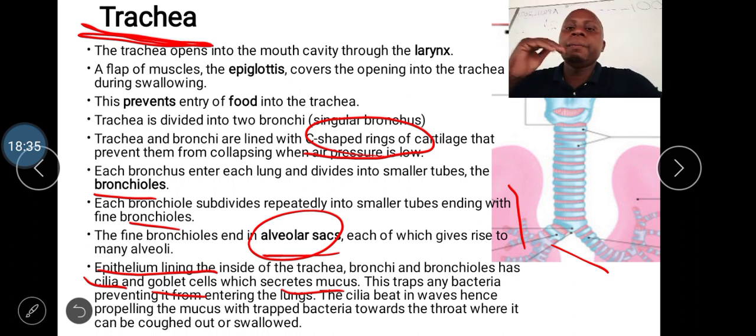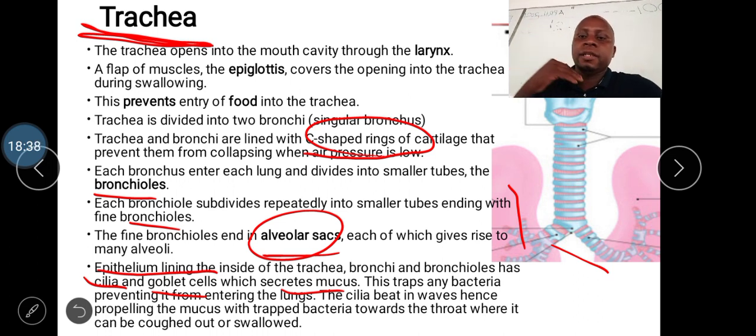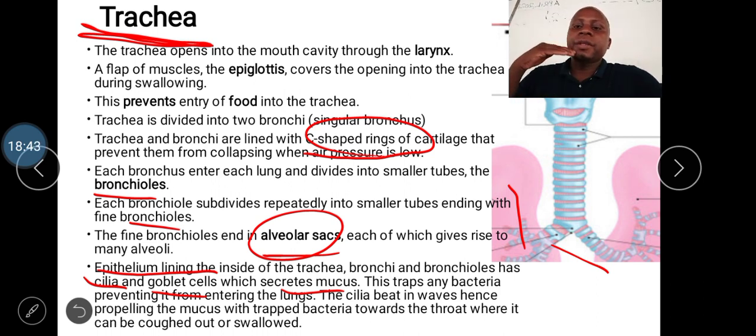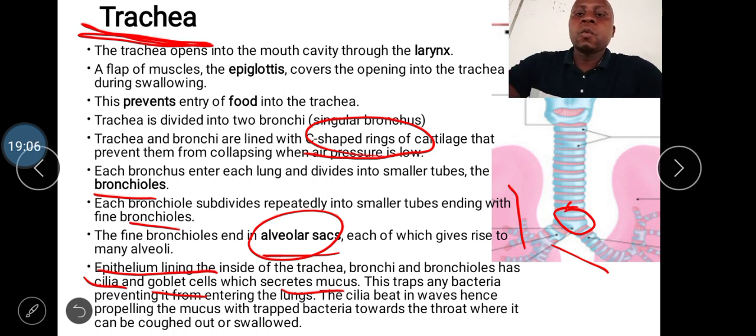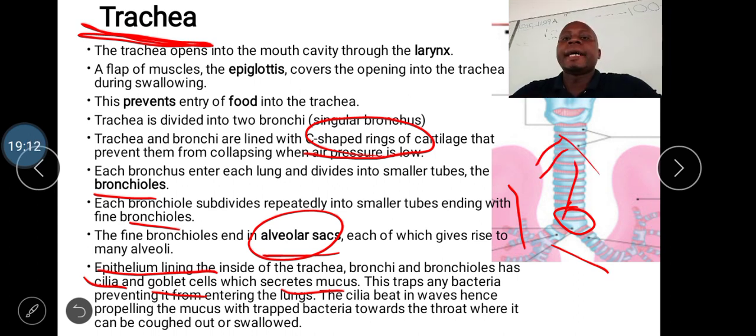And the cilia usually beat in waves upward, hence propelling the mucus with the trapped bacteria towards the throat, where it can be coughed out or swallowed. So if inside here there is bacteria which has been trapped by the mucus, the mucus droplets which contain the bacteria or viruses will be pushed upward by the cilia.